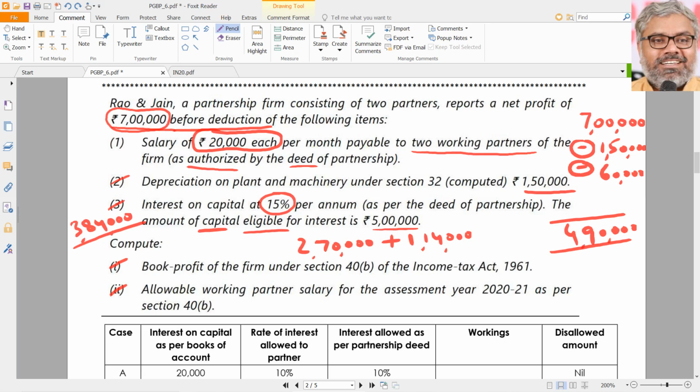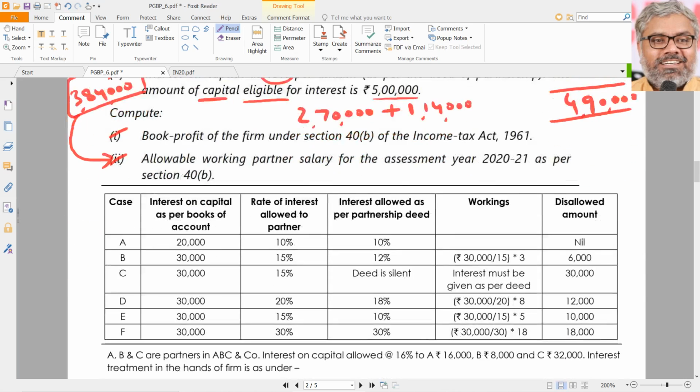20,000 each per month, he said. So 20,000 into 12 into 2. That means they are going to pay 4,80,000 as the total salary, which is higher than what is prescribed by 40B. After checking that only, we conclude that the final answer is 3,84,000, which is the answer for question number 2. So the allowable working partner salary is only 3,84,000. That's all. That is the answer for this question, which was also there in the ICAI material.